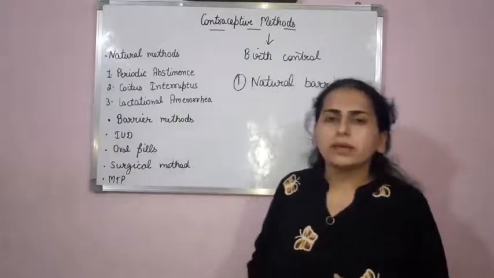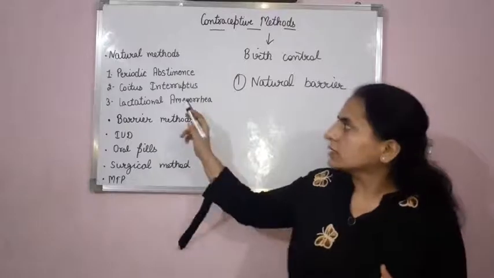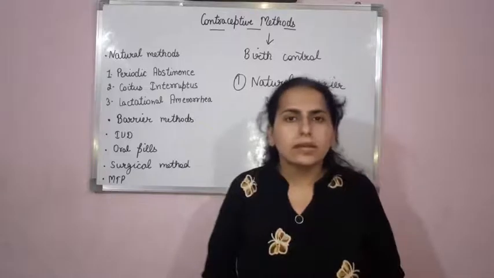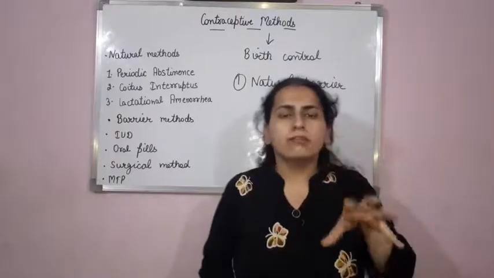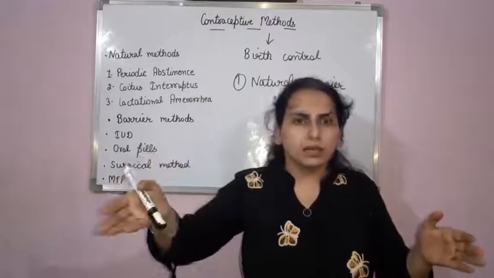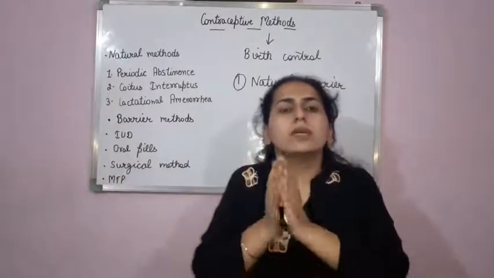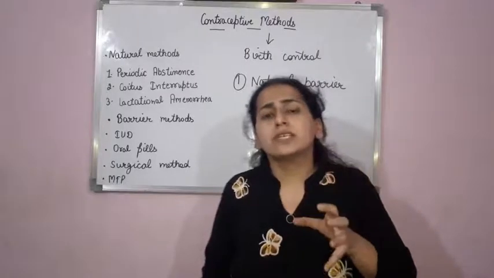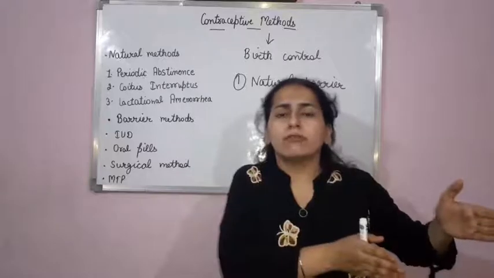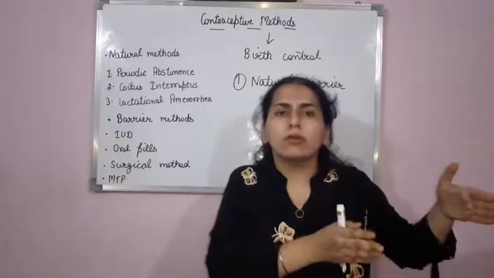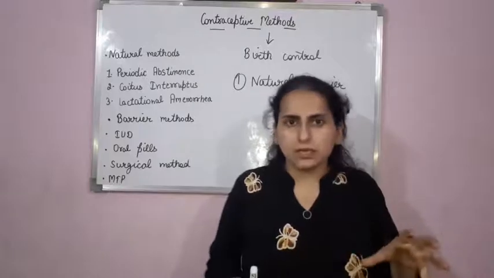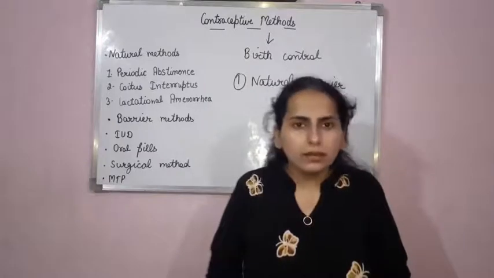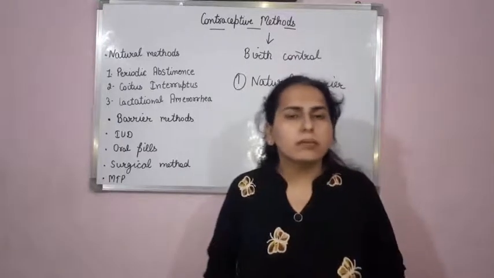Now next method that comes under the natural barrier is Coitus Interruptus. Basically, what is there in this method? If the male partner withdraws the penis from the vagina just before the ejaculation of the sperm, then the sperms would not be able to enter the female reproductive tract, and then chances of conceiving will be minimum.